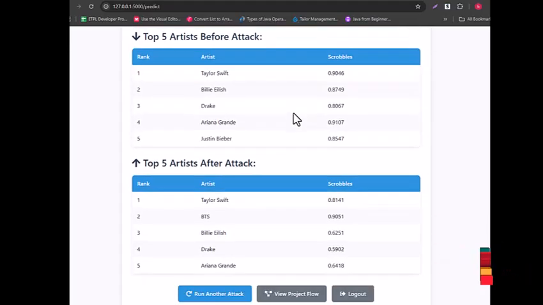For a clearer explanation, this is the top 5 artist list from the dataset before the attack. Taylor Swift and Billie Eilish are on the top list, and after the attack, BTS will be in the top 5. Previously, it was not in the top 5. After the attack, it is on the top list. And we can run another attack also by clicking this button. And to view the overview of our project, just click View Project Flow.